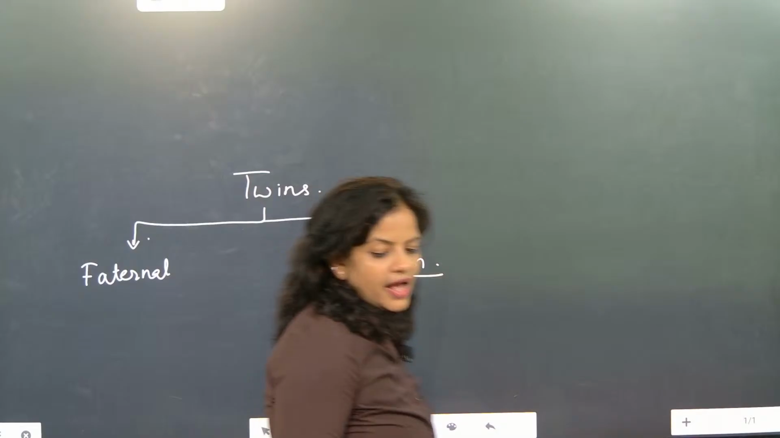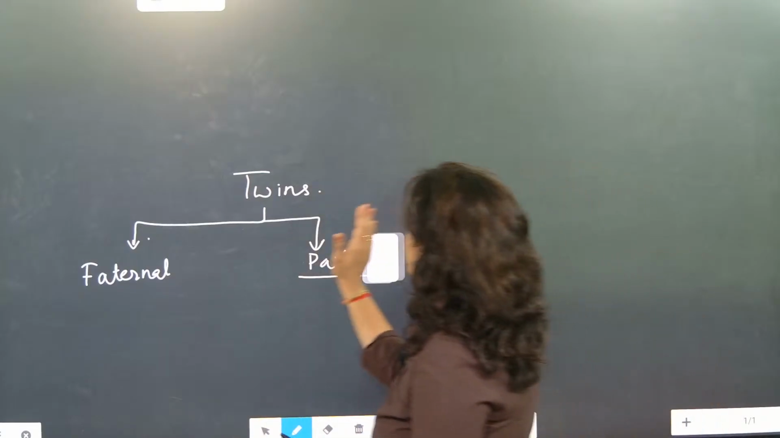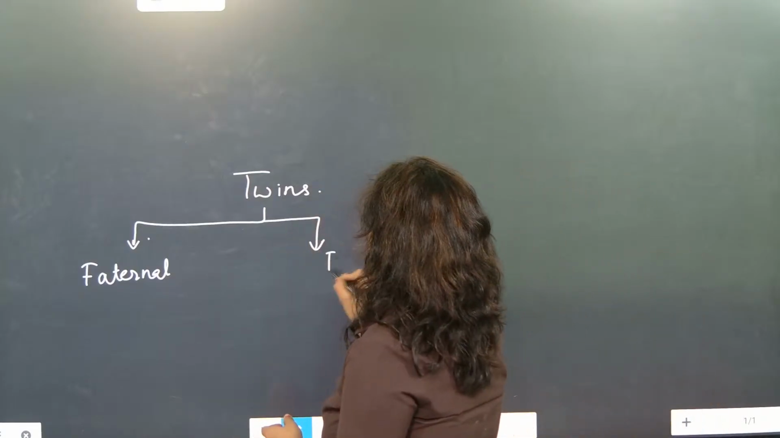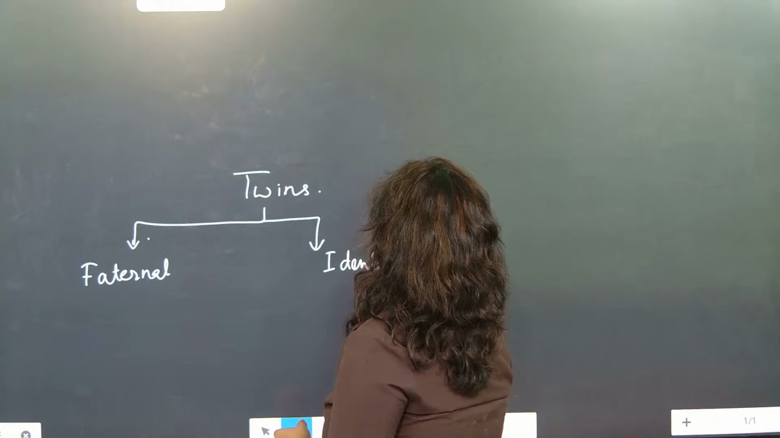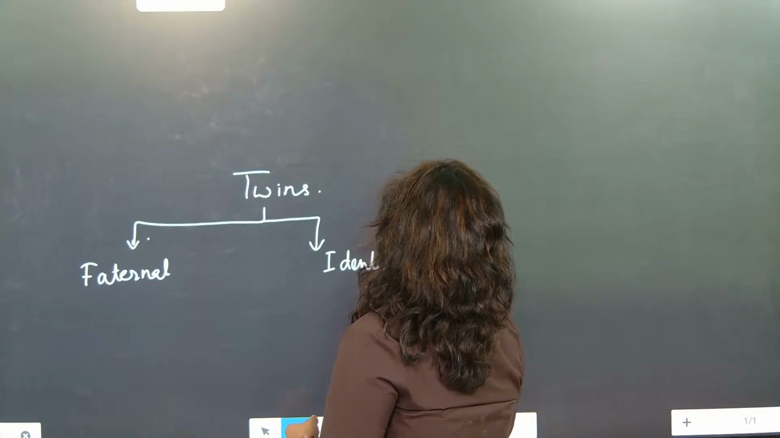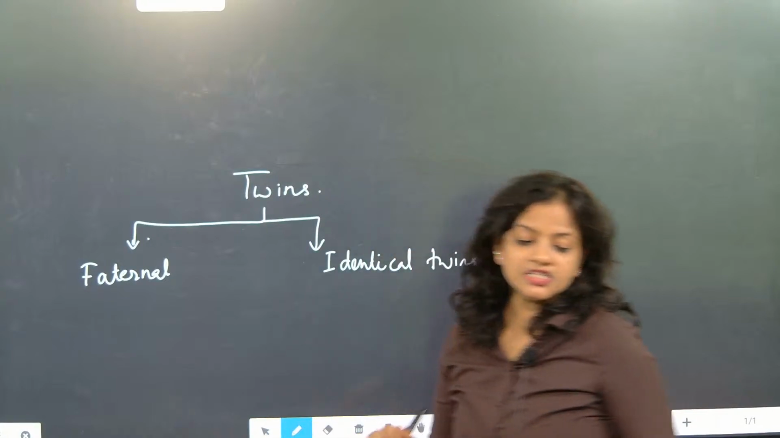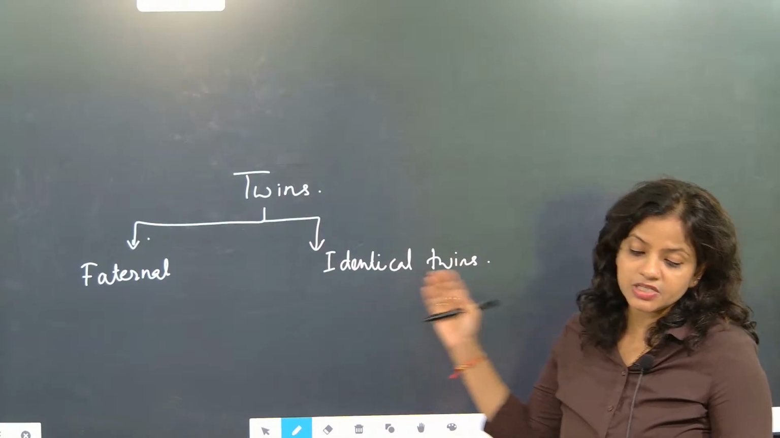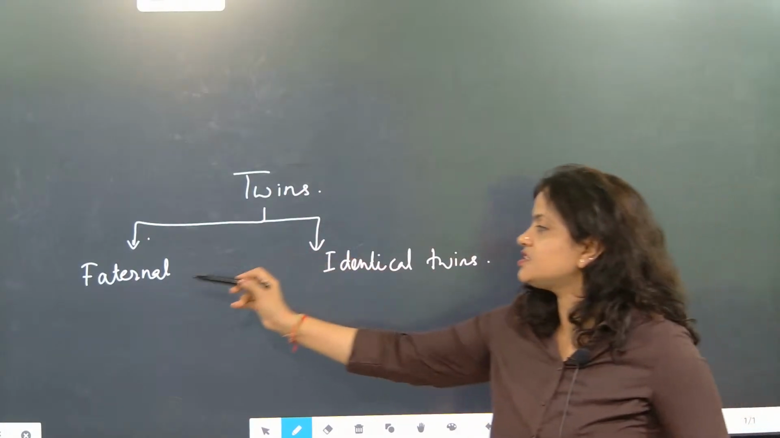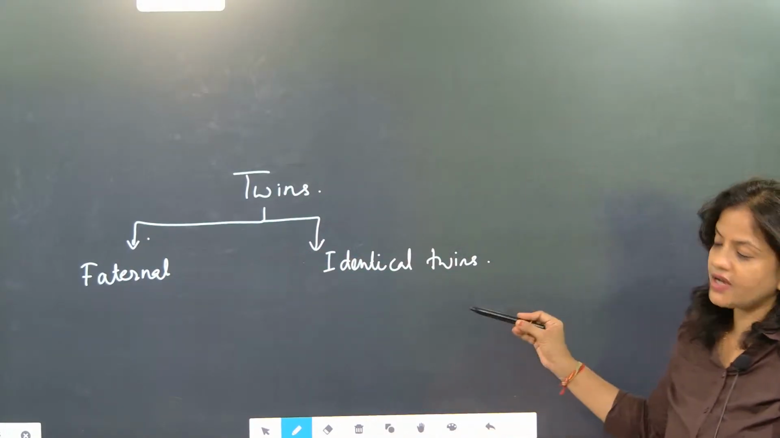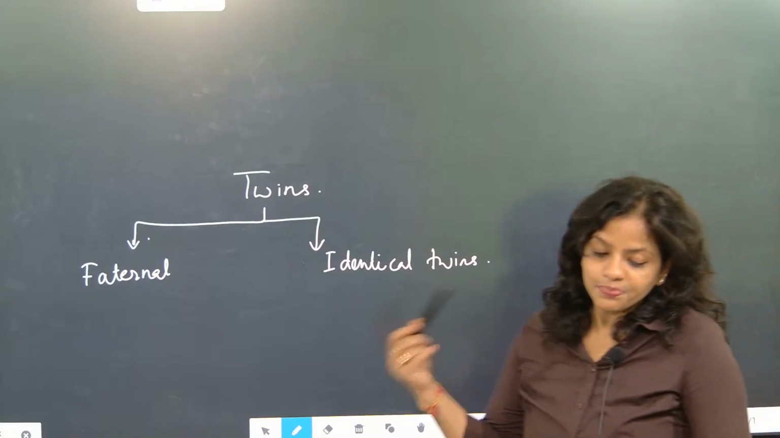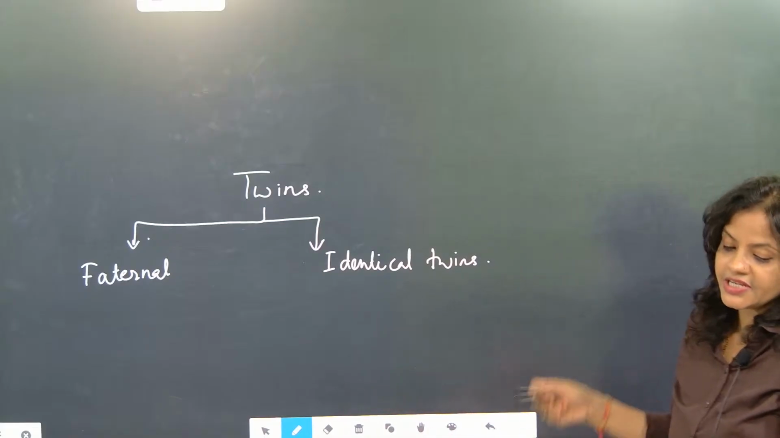So fraternal and identical twins. What is the basic difference between these two twins? First is fraternal and the second one is identical twins. Now you need to understand what the basic difference here is.